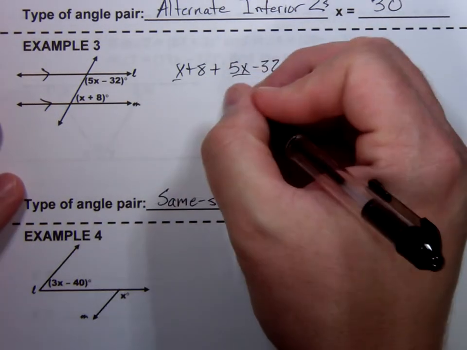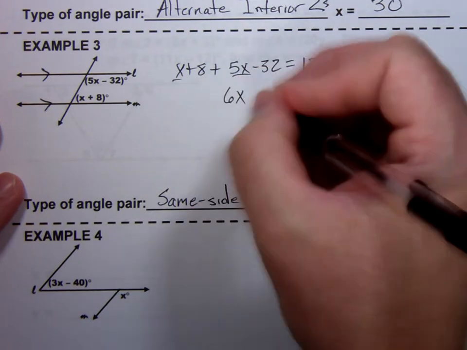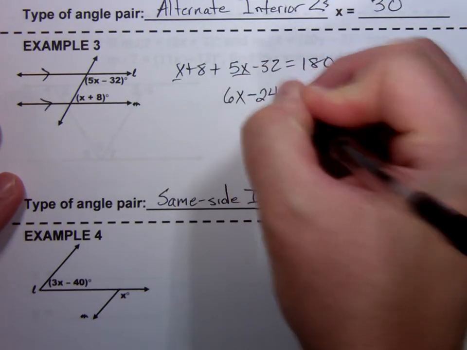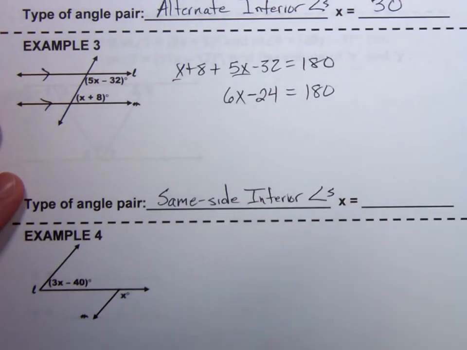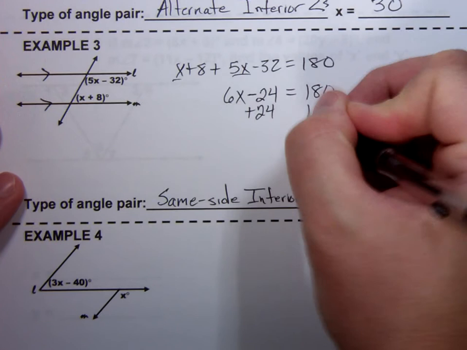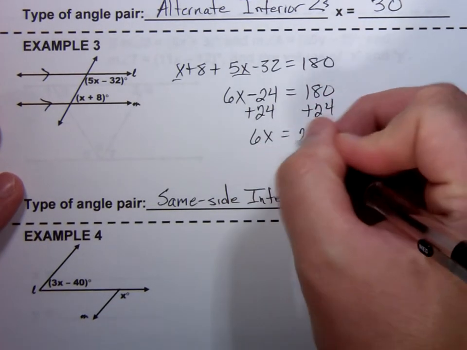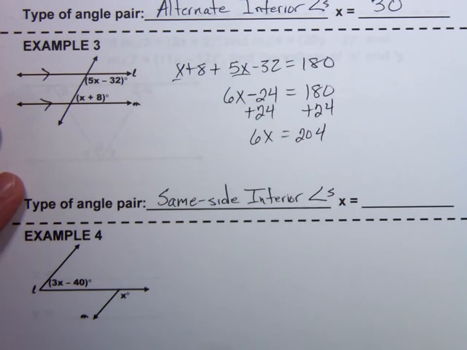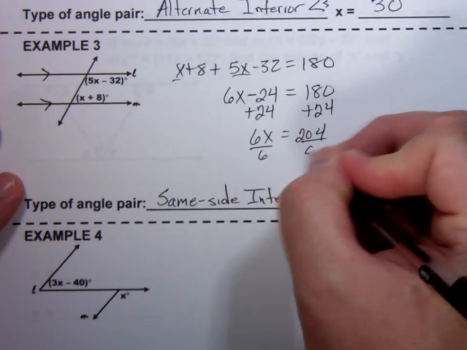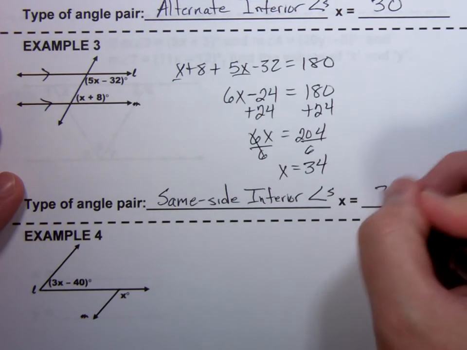So first, combine like terms that are on the same side of the equation: 8 minus 32. Okay, add the 24, trying to get x all by itself, and divide off the 6. We get x is 34.